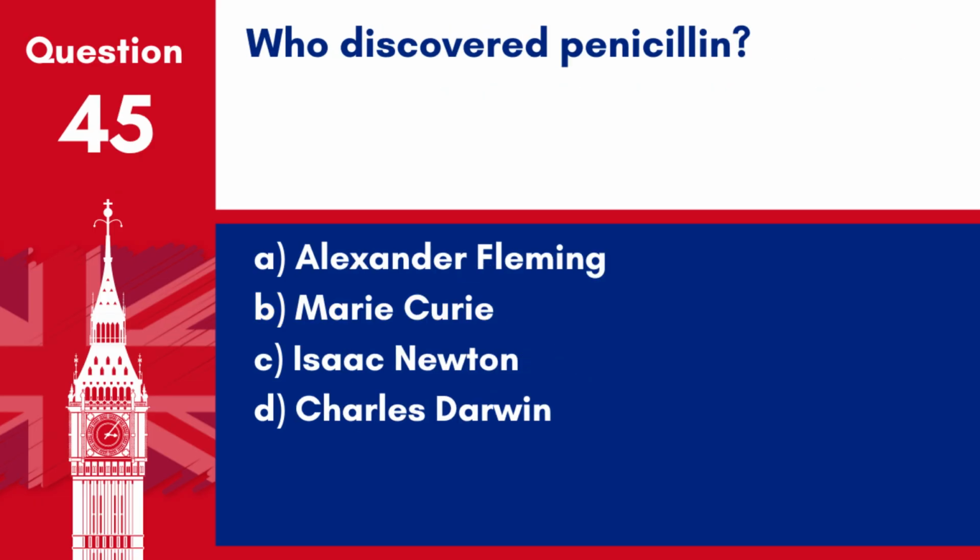Question 45. Who discovered penicillin? A. Alexander Fleming. B. Marie Curie. C. Isaac Newton. D. Charles Darwin. Answer: A. Alexander Fleming. Alexander Fleming discovered penicillin in 1928, which marked the beginning of modern antibiotics.